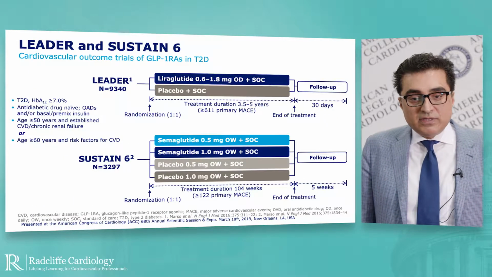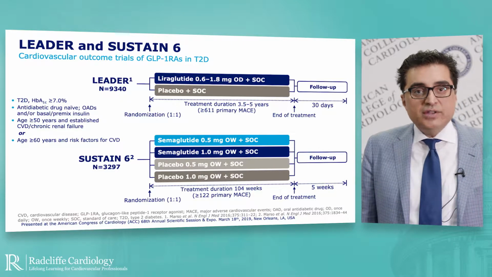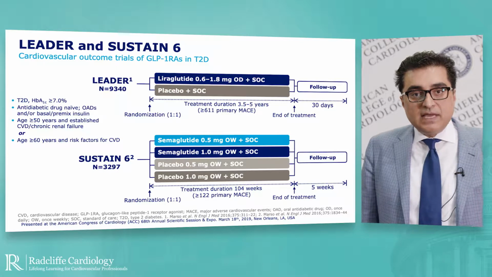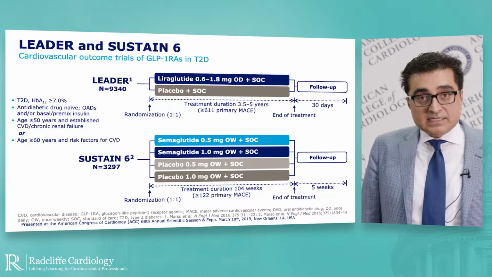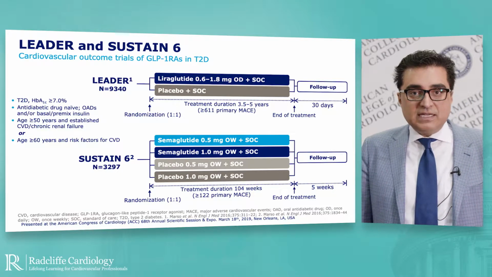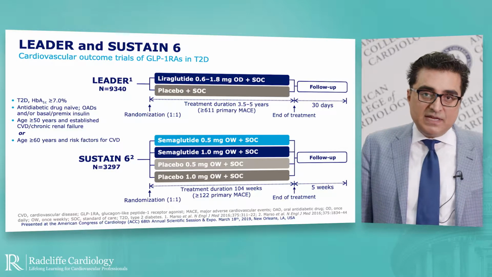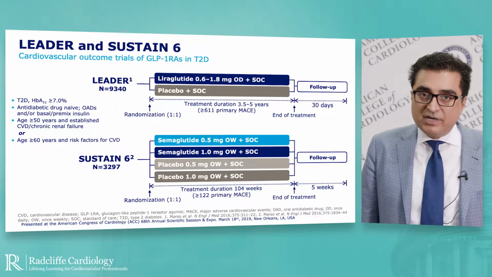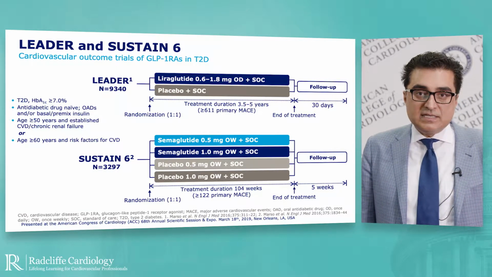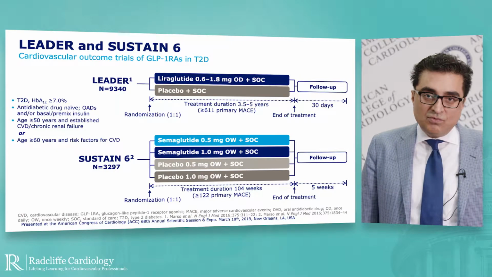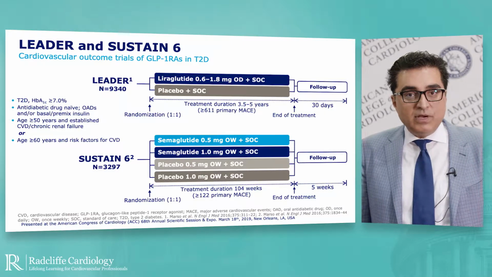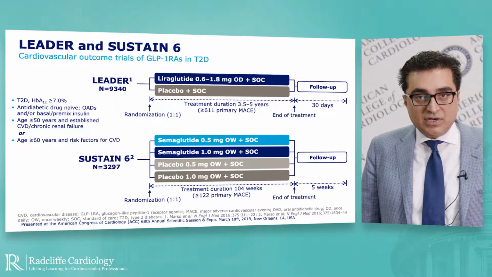As many of you are aware, LEADER and SUSTAIN 6 are two cardiovascular outcome trials in people with type 2 diabetes. The first trial enrolled 9,340 patients. The second trial enrolled 3,297 patients. They all had type 2 diabetes and either had established cardiovascular disease or had multiple cardiovascular risk factors. These patients were randomized to receive liraglutide or semaglutide, either given once daily or once weekly, respectively, in the two trials. The primary outcome of these trials was major adverse cardiovascular events.